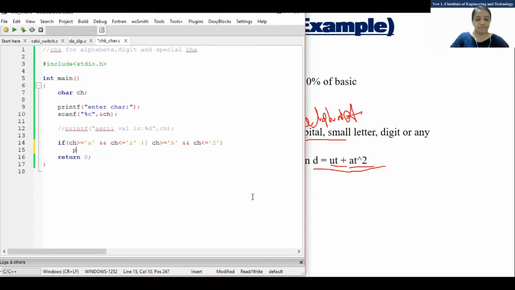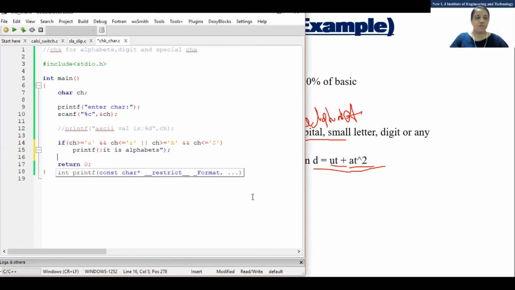Then what will I print? I'll just print "It is alphabet." Clear, or any doubt? Now I'll check for the digit. So which method do I need to use? A simple if statement, if else statement, else if ladder, or nested if. Which will be easy? Can anyone tell me which will be easy?